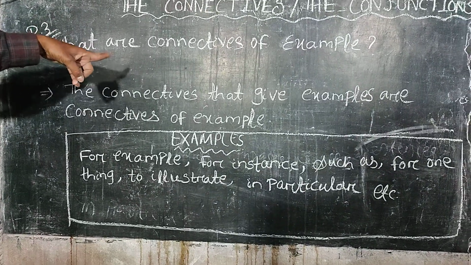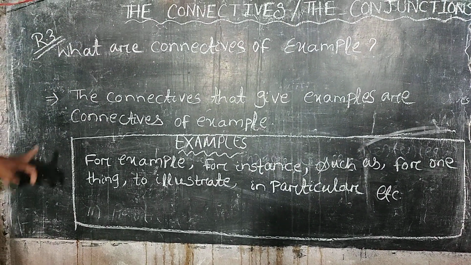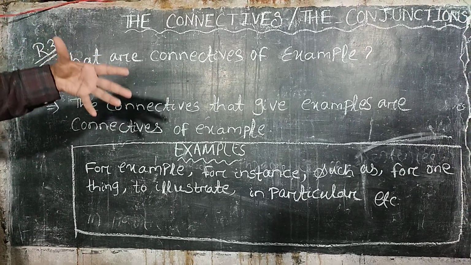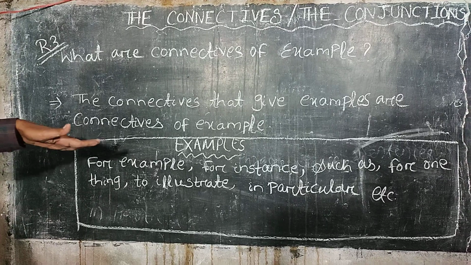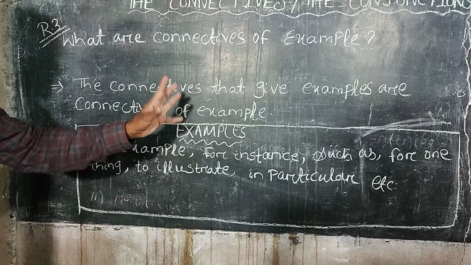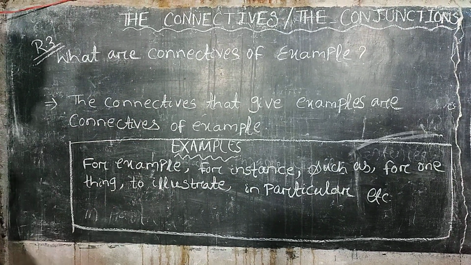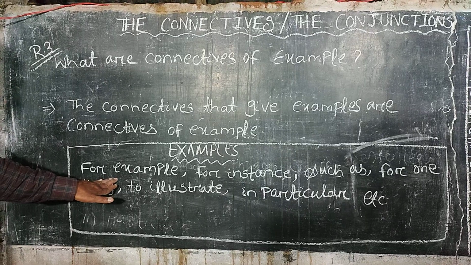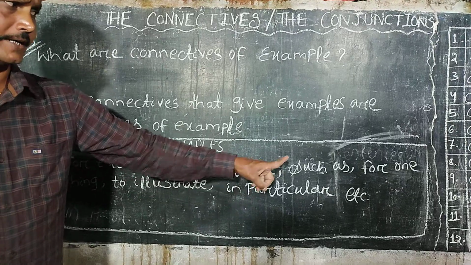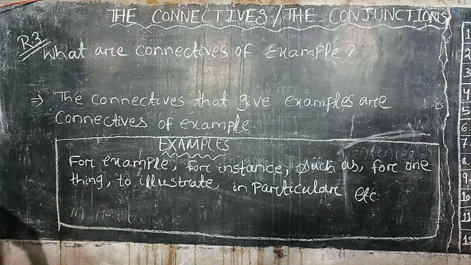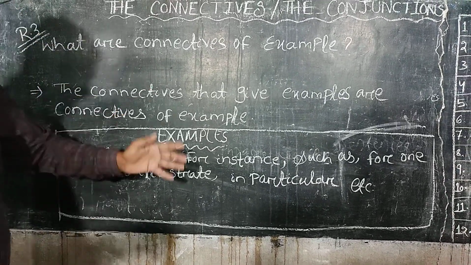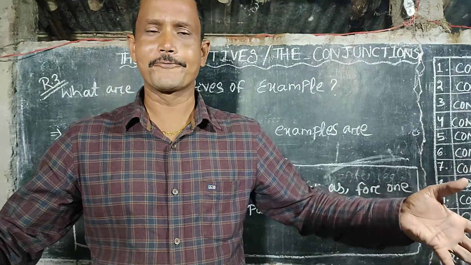Rule number 3: what are connectives of example? Definition: the connectives that are used to give examples are connectives of example. And here are the examples of connectives of example: for example, for instance (instance means example), such as, for one thing, to illustrate, in particular, etc. These are the connectives of example.